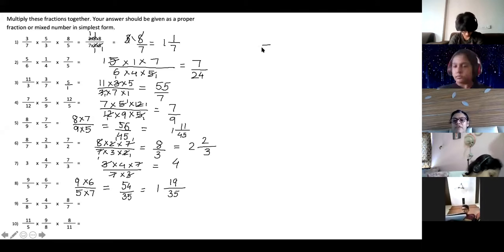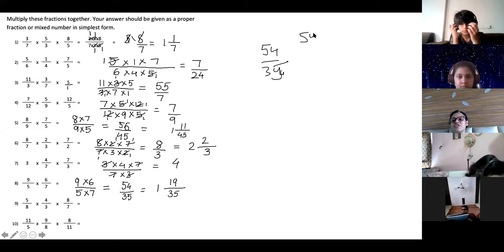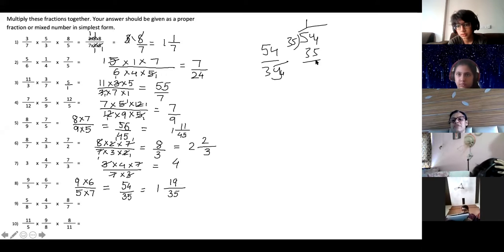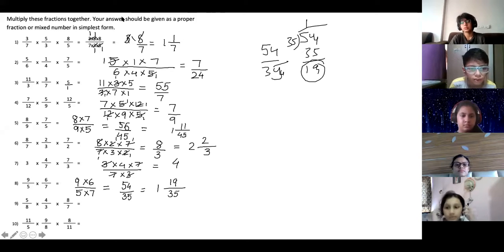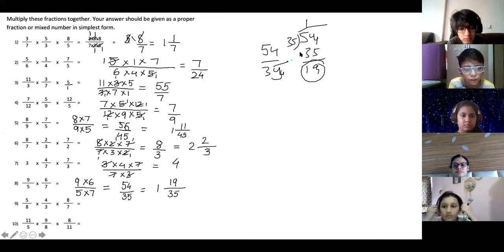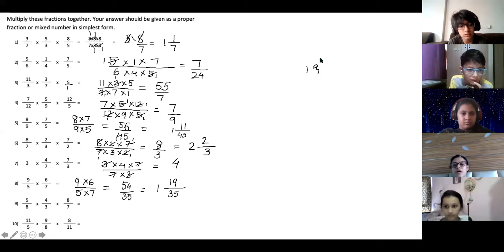You have to divide. See, if I am writing 54 by 35, it is clear that it is 54 divided by 35. Okay, ones are 35, remainder 19. So 19 will come in the numerator. Ma'am, in the sixth one, you cancelled 7 and you wrote 1. In the same way, we can do of 3 also. Now 3 ones are 3, and 3 ones are 3.